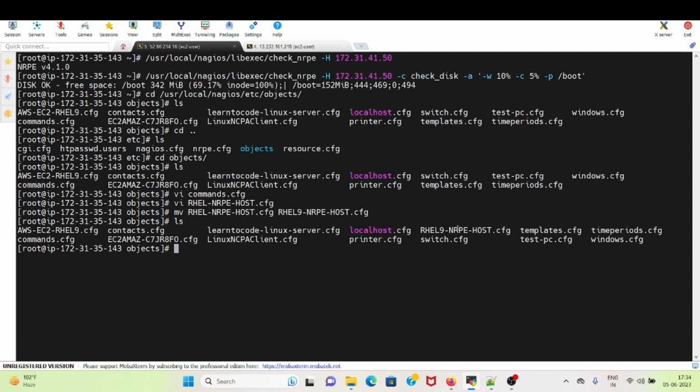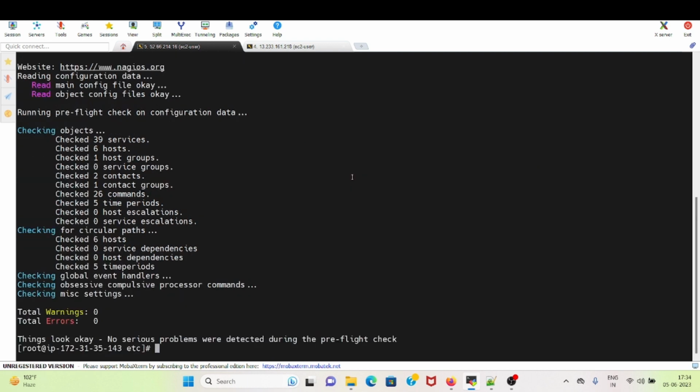Now it's time to open the nagios.cfg. Before that, let me verify the configuration file. /usr/local/nagios/bin/nagios -v /usr/local/nagios/etc/nagios.cfg. So I am not getting any errors. So I am able to proceed further.